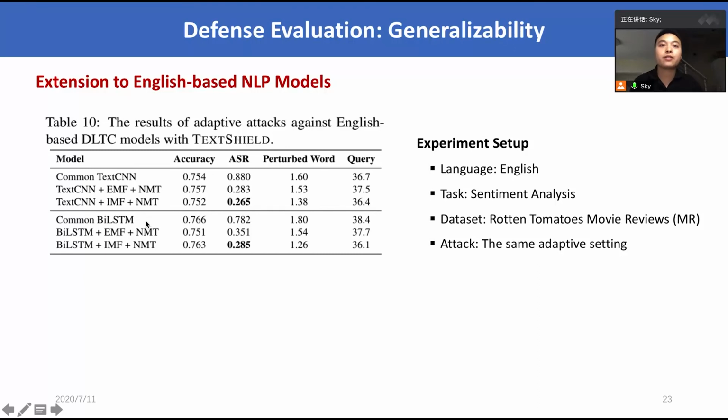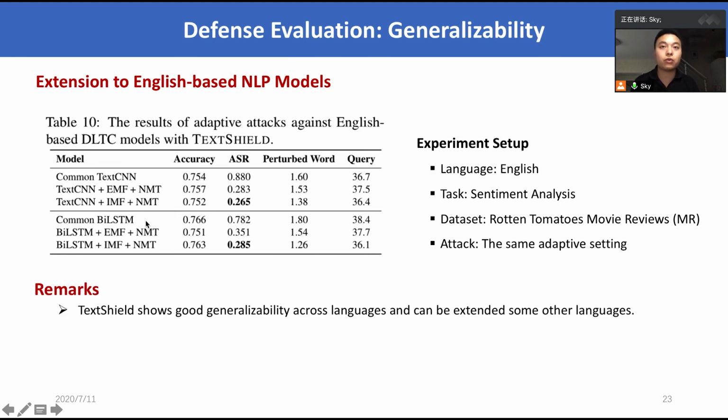Finally, we started extending TextShield to English-based NLP models to examine its generalizability across languages. This experiment is conducted on the classical sentiment analysis task under the same adaptive setting, and the main result is shown in Table 10, from which we can see that TextShield shows good generalizability across languages and can be extended to some other languages.